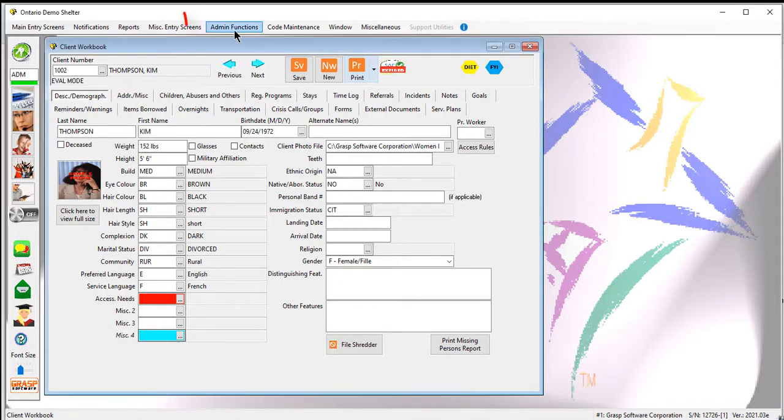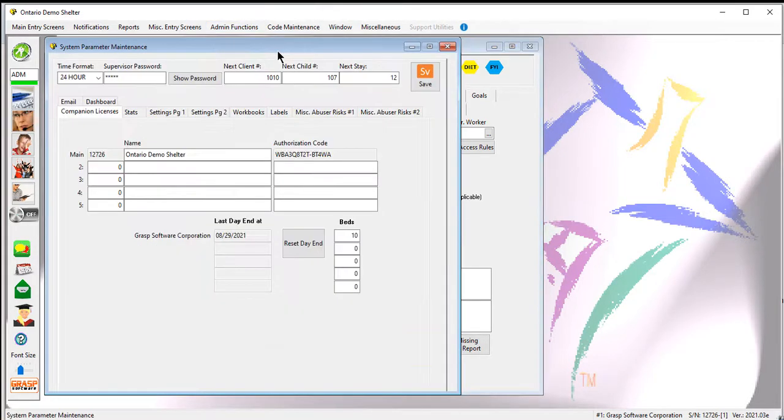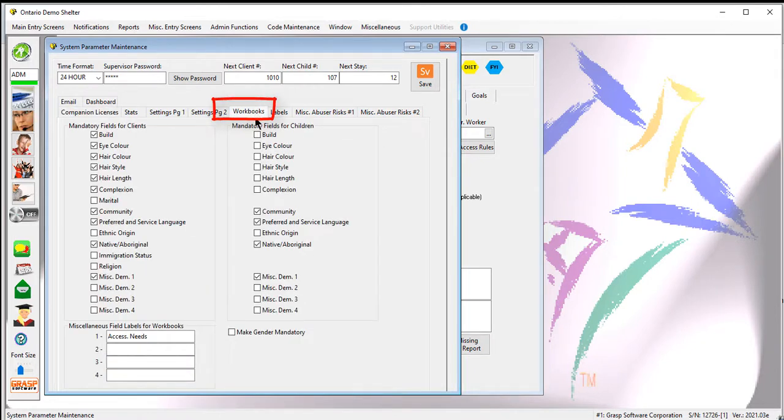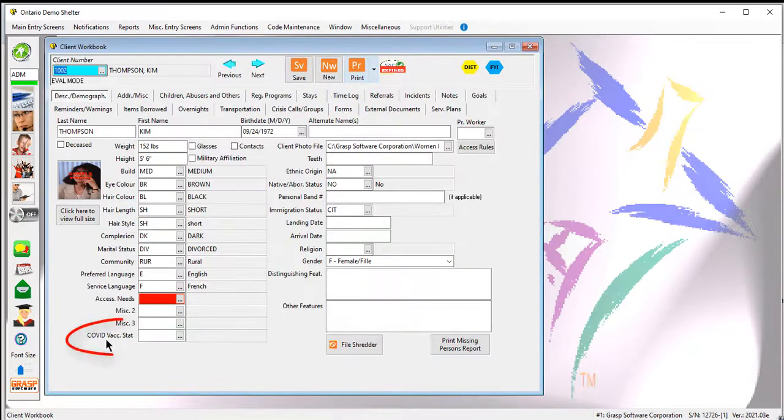First things first, as administrator, you can go up to admin functions and system parameters. When you go into system parameters, you're going to go to workbooks, and down here in the bottom left-hand corner, you can provide labels for those 4 miscellaneous fields. So I'm going to say, okay, so that's COVID vaccination status. I'm going to save that, and now if I close that field out, you notice that it's changed the label here.